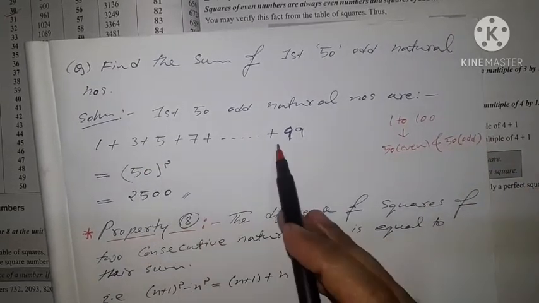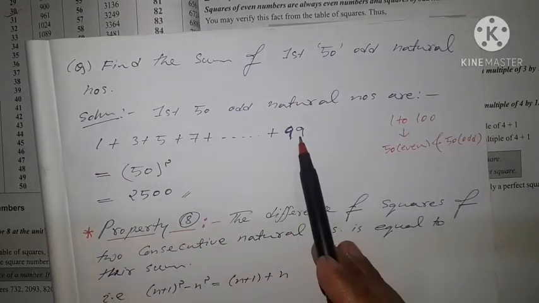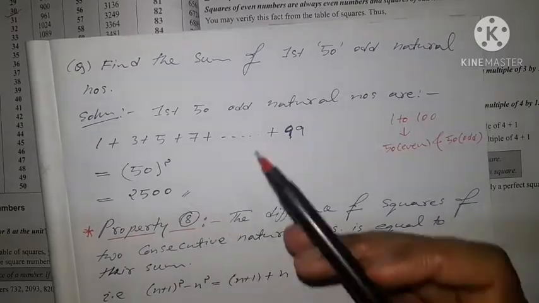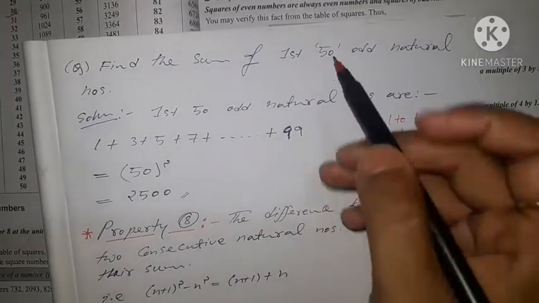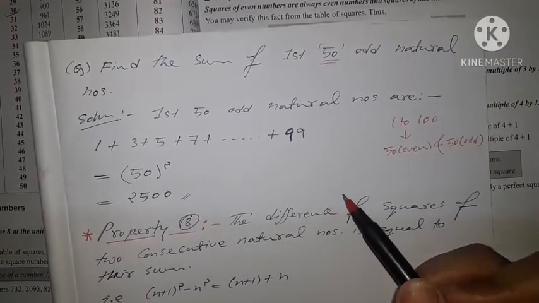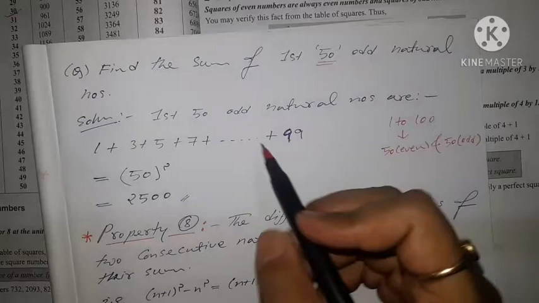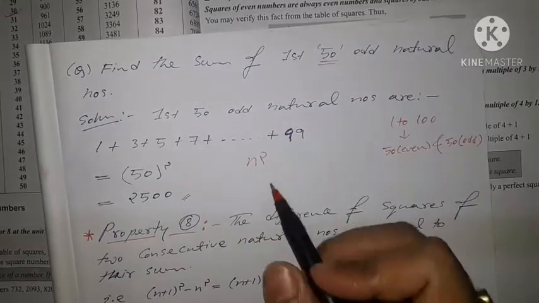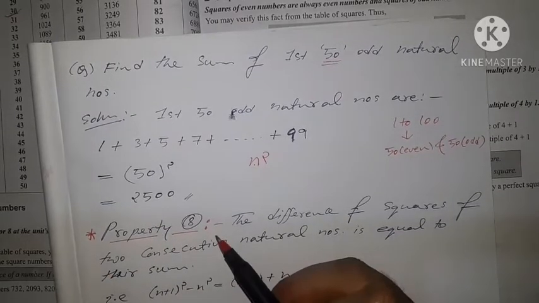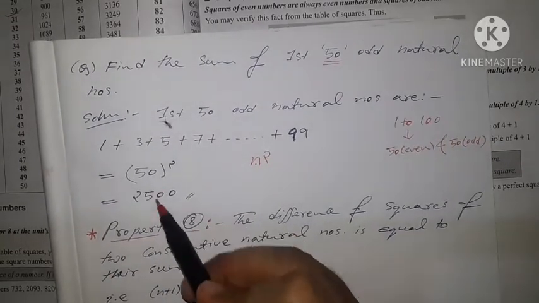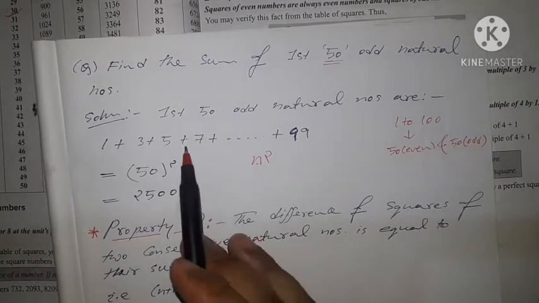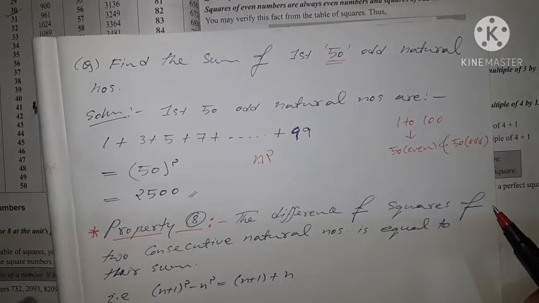So we have taken the odd numbers from 1 to 99. From 1 to 99, how many odd numbers are there? In total, 50 odd numbers. Since we are asked to find the sum of the first 50 odd natural numbers, we use 50 square, as we know the formula is n square. So the value of n is 50. 50 square is equal to 2500. So this is the answer. Directly by using the formula we can find the answer, as it is not possible for us to add this manually and find the answer.